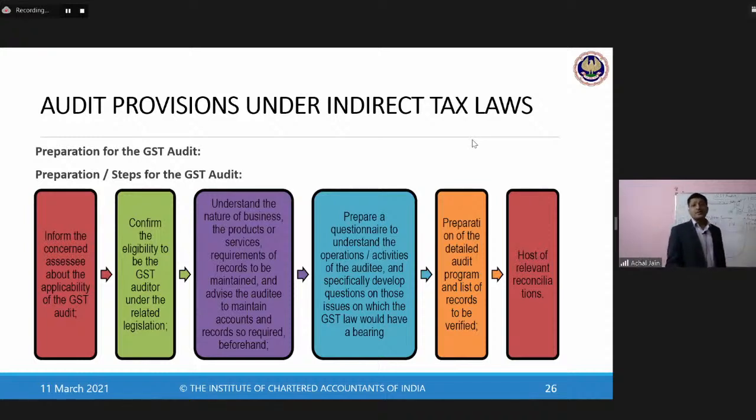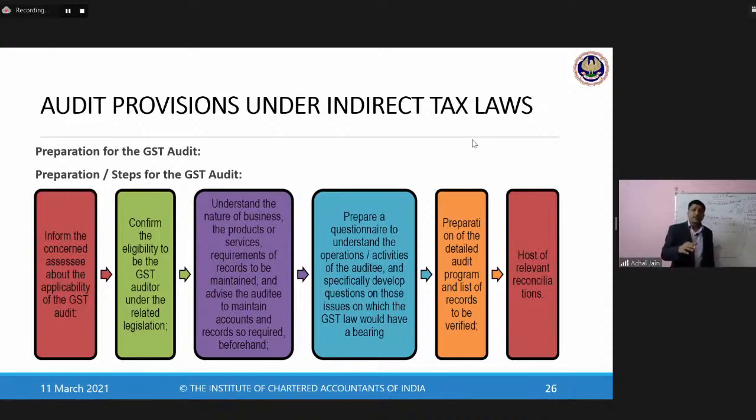Maybe the books of accounts that he's auditing on may not have been audited. Maybe the audit of the statutory audit is going on and the GST audit has also simultaneously started. So in such a case, will he be able to place reliance on those records? No. He will have to increase the extent of his testing. Maybe the audit is complete, but still we find a lot of problem areas during the course of GST audit. There again, his extent of testing will increase. And this again will be impacted by the IT environment of the entity. This again will be impacted by the control environment of the entity.